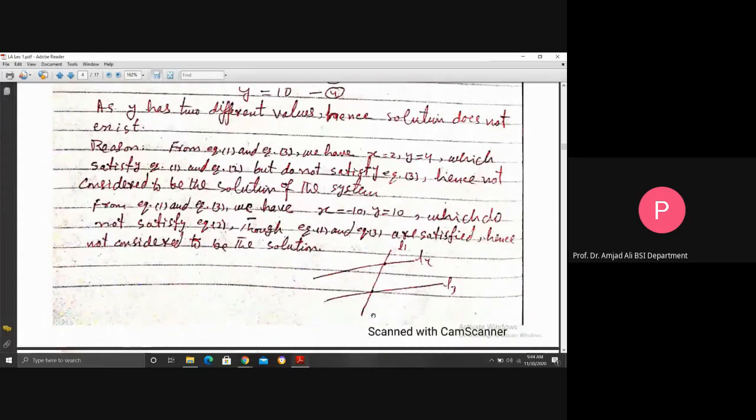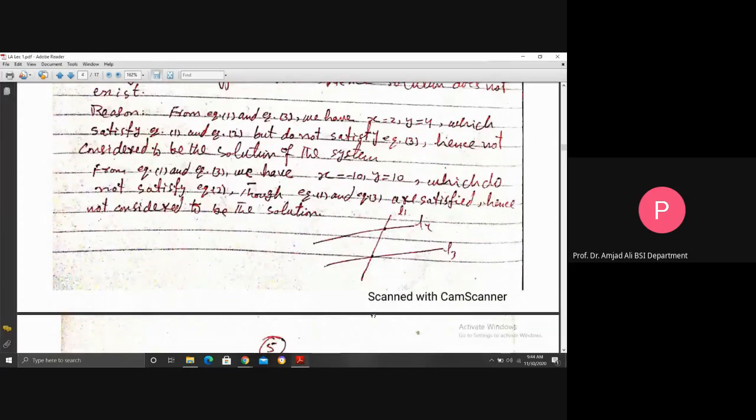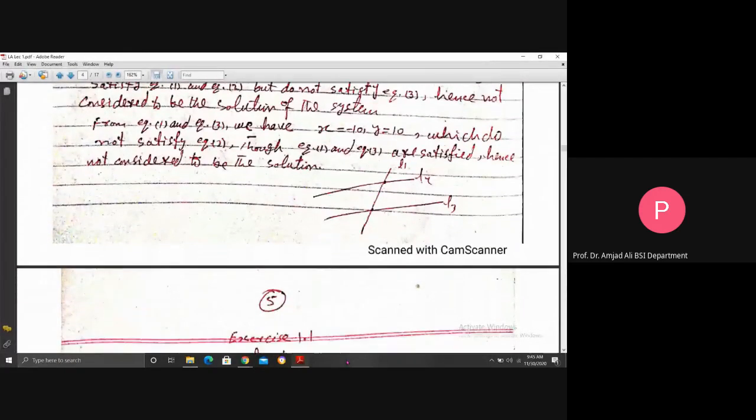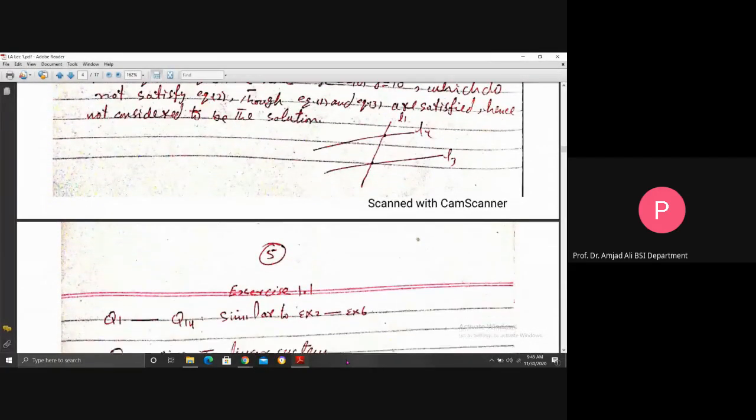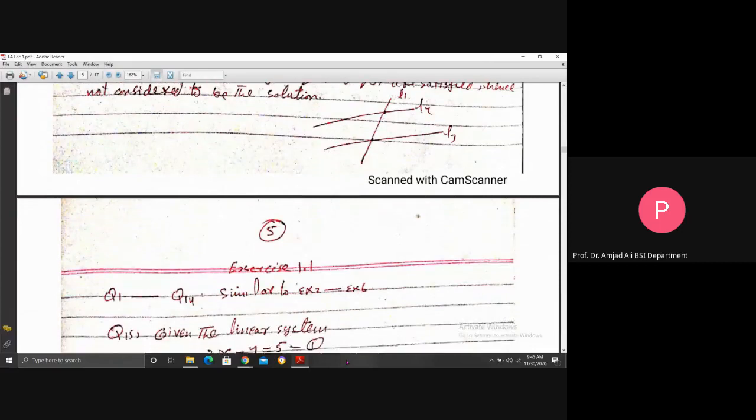Like you see, this is the graphical view of that solution case. This is line L1, this is L2, L3. L1 and L2 have a common point. Also, L1 and L3 have a common point, but nothing is common among the graphs of all these three lines. So that is why the solution does not exist. Thus, in this case, when m is greater than n, the solution may or may not exist.